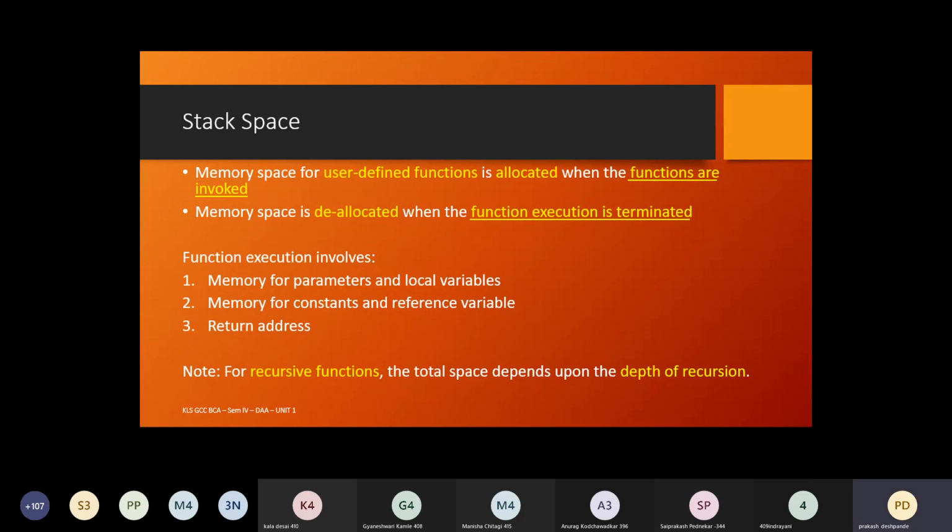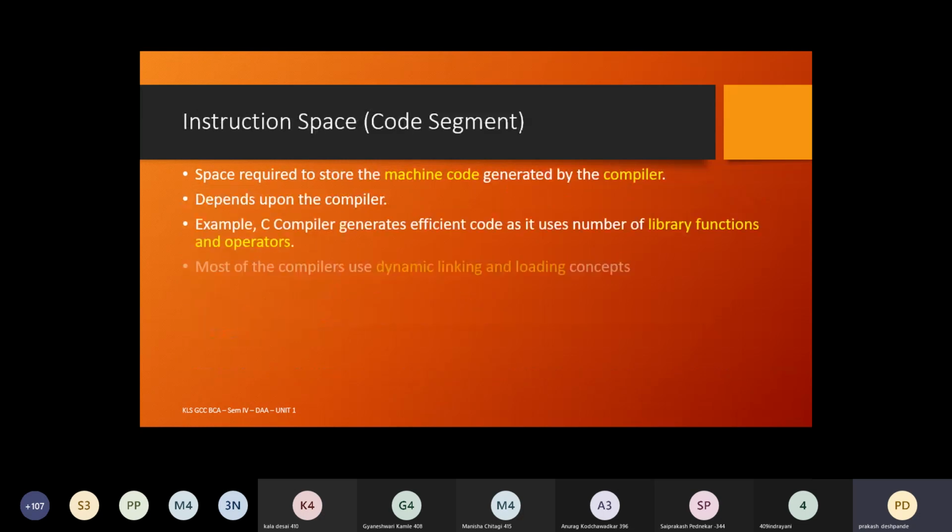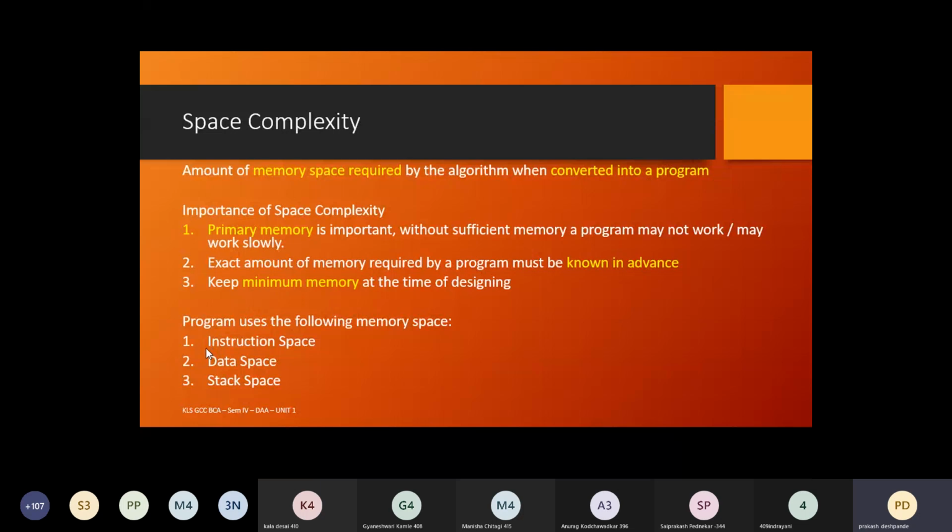Okay, now to just summarize here, these are the three different spaces which we have studied now. Instruction space. Instruction space means the machine code. Once the compilation is successful, the compiler will produce a machine code, and the space required by that particular machine code. Then the second one is data space. Data space is, suppose, just try to visualize, if you have only the main algorithm or main procedure, then the data related to that particular main algorithm.